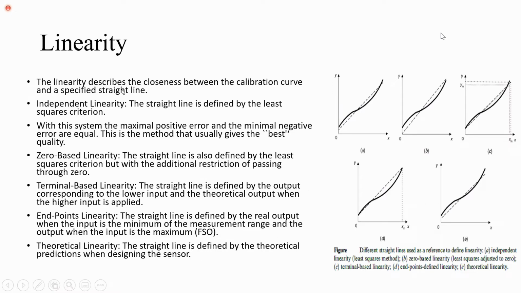So linearity we can understand by taking practical examples, students. If you are using a thermometer and you keep on changing the temperature, the reading on the thermometer should change. If you are increasing temperature, reading should increase. If you are decreasing temperature, reading should decrease. So the relationship between the variation of the parameter and the reading variation